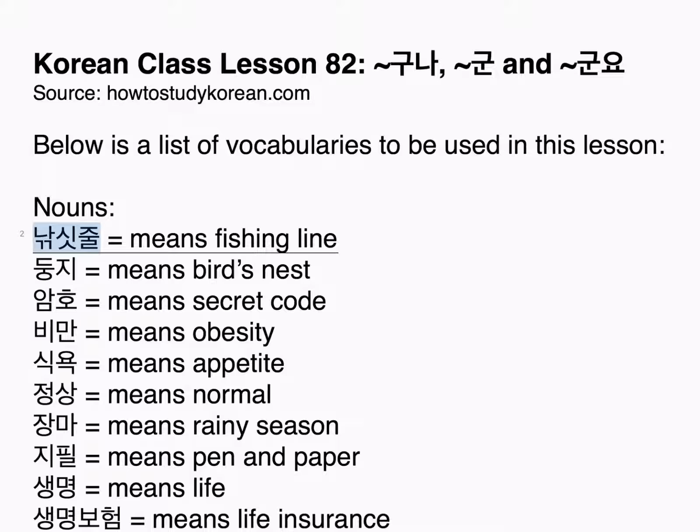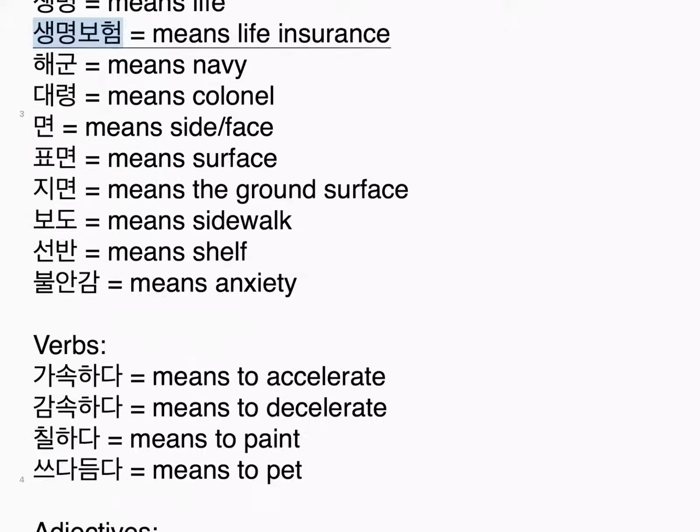Nouns. 낚싯줄 means fishing line. 둥지 means bird's nest. 암호 means secret code. 비만 means obesity. 식욕 means appetite. 정상 means normal. 장마 means rainy season. 지필 means pen and paper. 생명 means life. 생명보험 means life insurance.